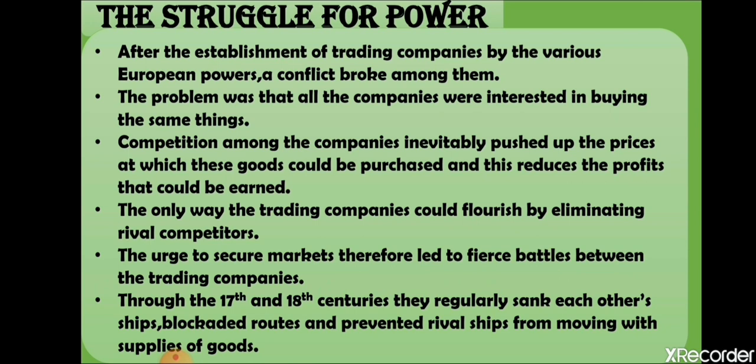Now, the things were selling in Indian markets and all of them wanted to purchase. All four countries were interested in purchasing the goods. So this resulted in the increasing price of the goods. As the price of the goods started increasing in India, the profit of the companies started reducing. The only way the trading companies could flourish was by eliminating rival competitors.